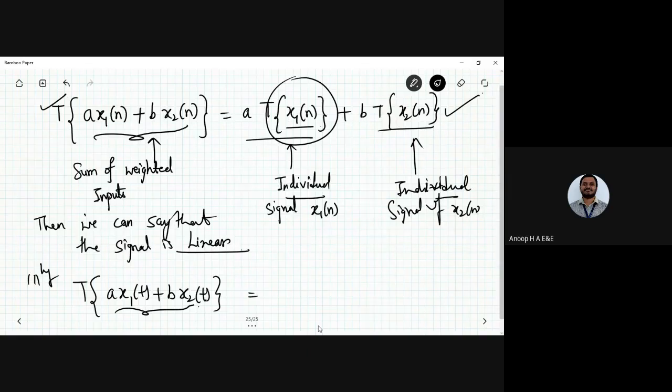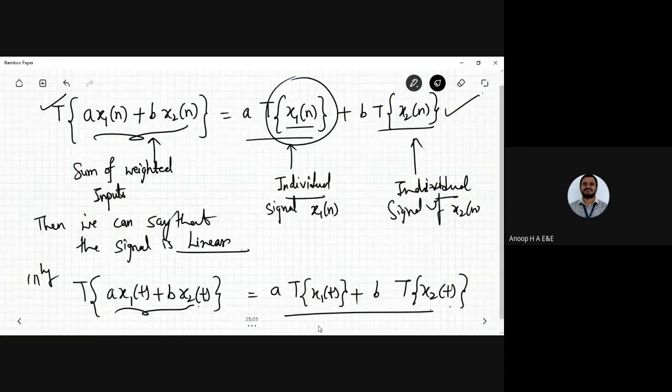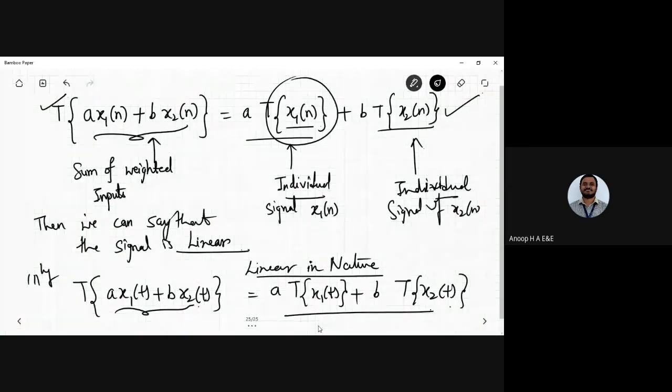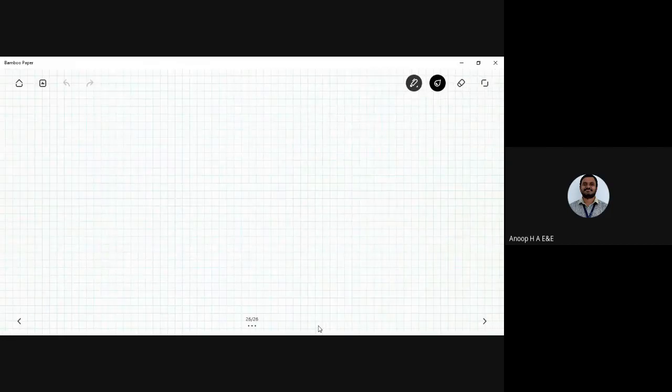So I can write it as a T of x1 of t plus b T of x2 of t. Then I can say that this system, this continuous time signal which is given there, is said to be linear in nature. If it does not obey this, I can certainly say that it is a non-linear signal. Let me give an example right now to make you understand.